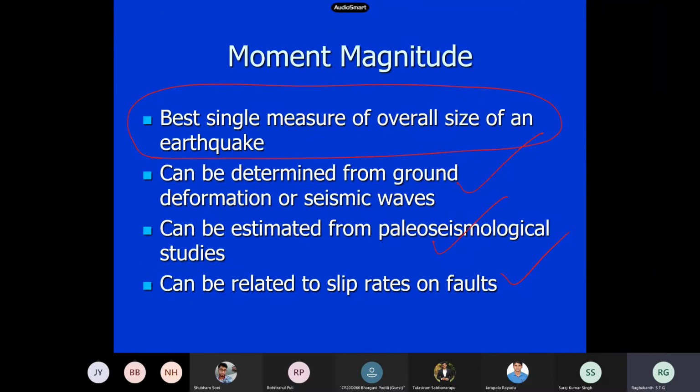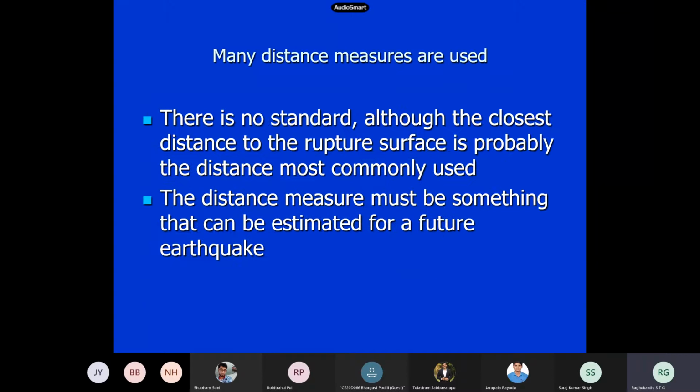Anyway, moment magnitude is the one which is widely used. Long back also we made a statement, and now everybody uses moment magnitude itself. Then coming to the distance, as I already told in the last class, we have epicentral distance, hypocentral distance, and a lot of distance measures. The problem is as follows.